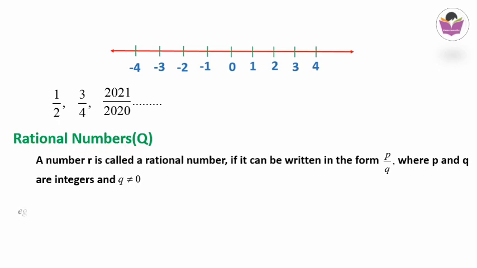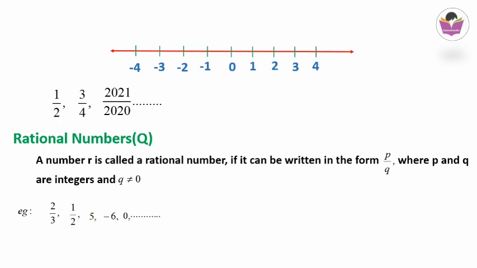Some examples: if we consider 2 by 3, here it has p and q, that is numerator and denominator. Next is 1 by 2, that is also a rational number. And here consider 5. Of course it is an integer, but we can write 5 in the form 5 divided by 1.